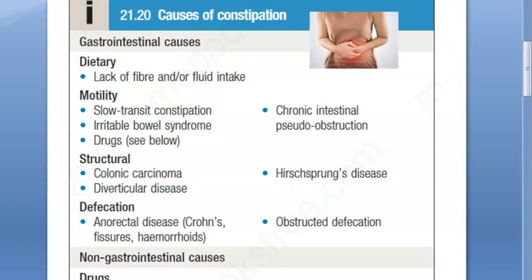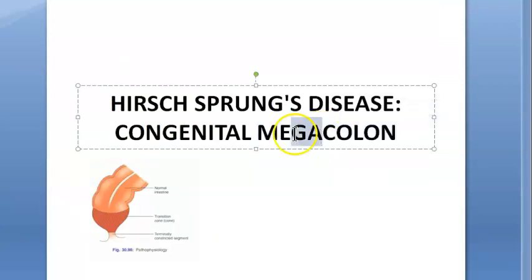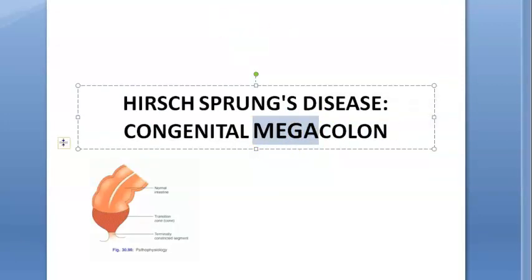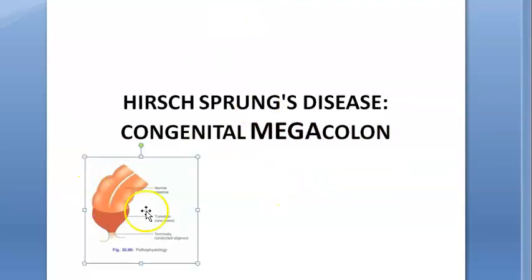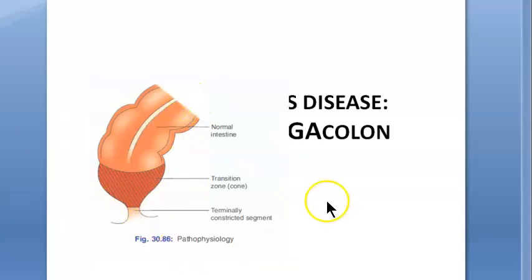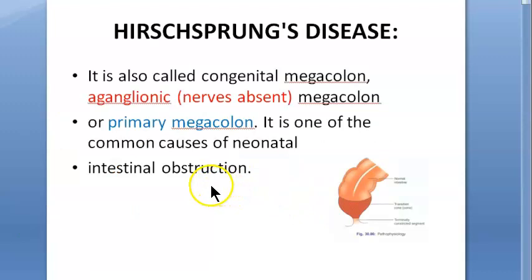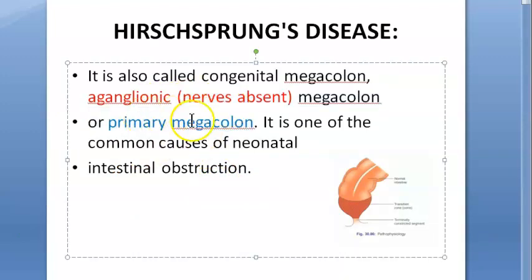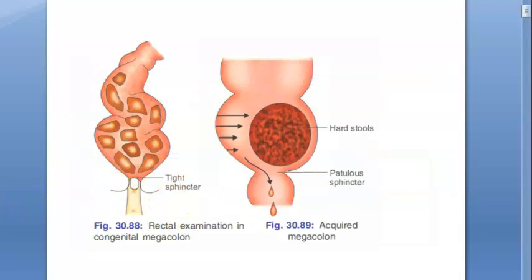Hirschsprung's disease. Have you heard of this in neonates? We have studied this. Congenital megacolon. So it is a structure problem. Mega means big colon. What have we shown here? It is congenital. The normal intestine, then there is some cone here and then constriction. I think they're referring more to the large intestine here. The nerves are absent, so they are aganglionic, and there will be intestinal obstruction. So hard stools are here.